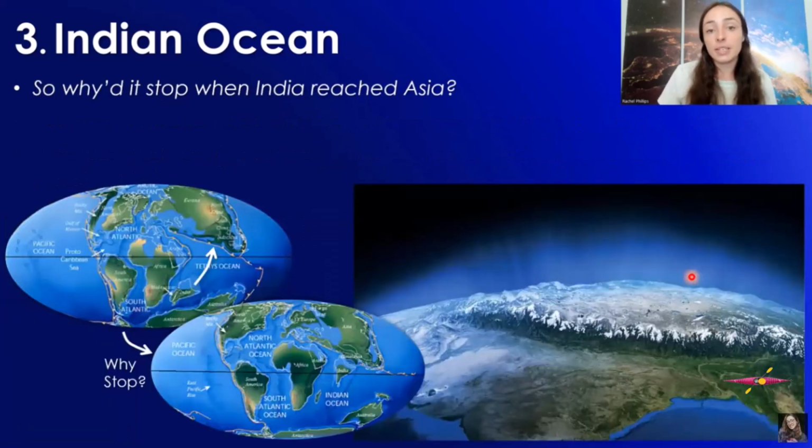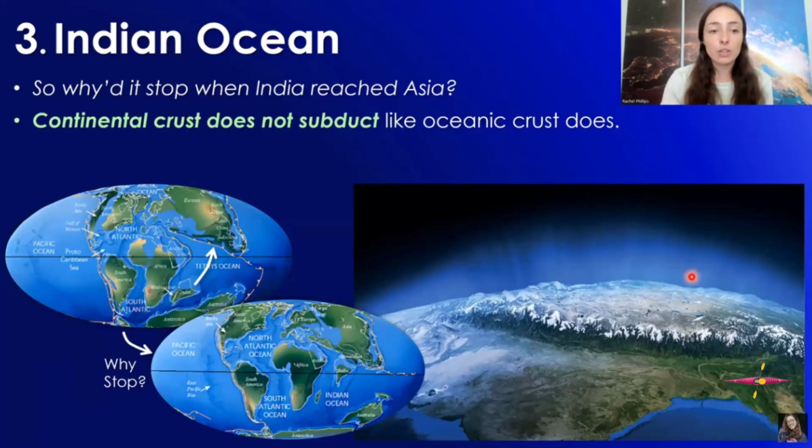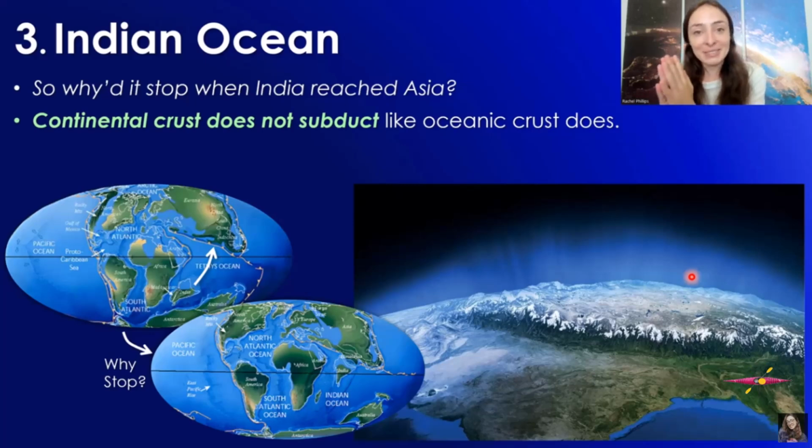So why did India stop when it reached Asia? Like, shouldn't the subduction have continued? Well, actually, continental crust does not subduct like oceanic crust does. It's just too buoyant. It's not dense enough, and when it hits each other, it instead smooshes together really hard and forms these really huge and high mountain ranges.